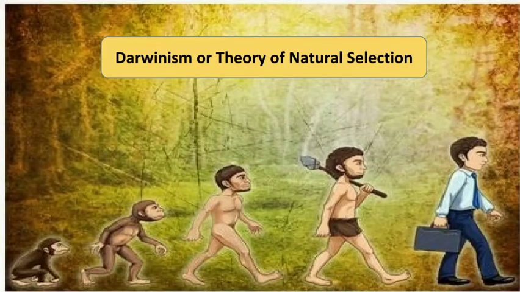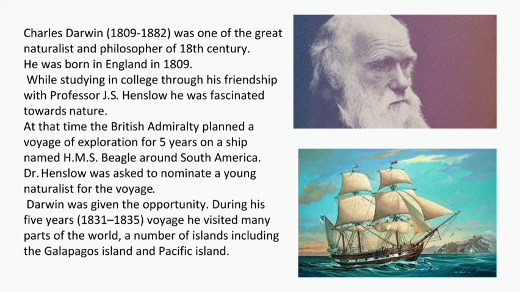Good morning, students. Today we'll be continuing the lesson Unit 19, Origin and Evolution of Life, with the topic Darwinism. Darwinism is also called the theory of natural selection. This theory was proposed by Charles Darwin, 1809 to 1882. He was one of the great naturalists and philosophers of the 18th century. He was born in England in 1908.